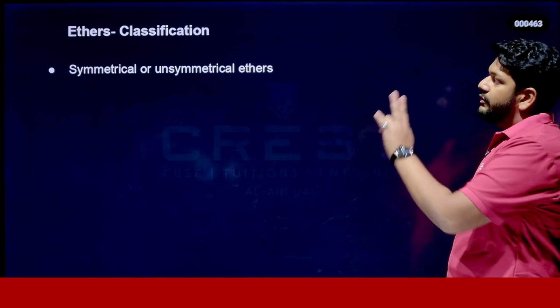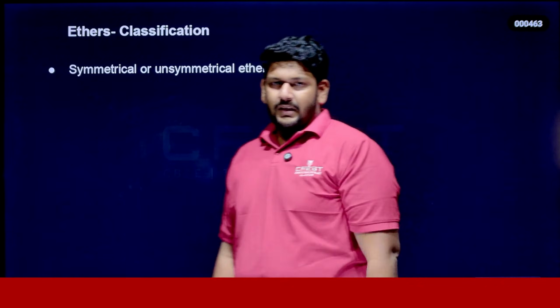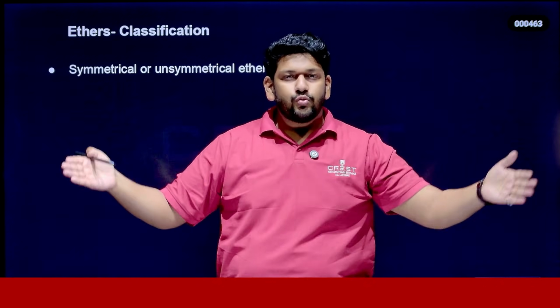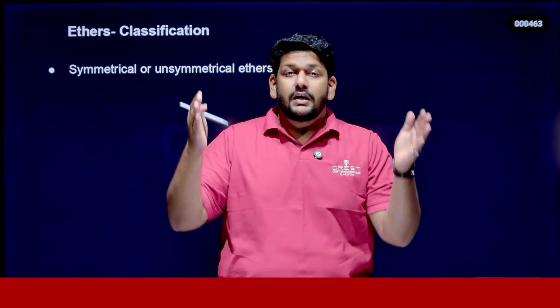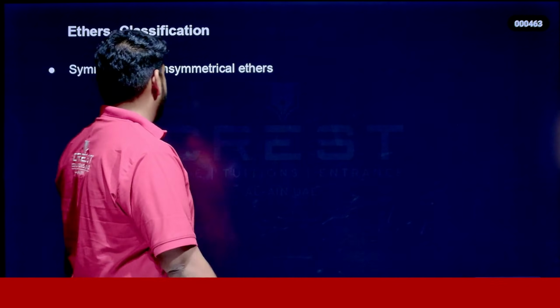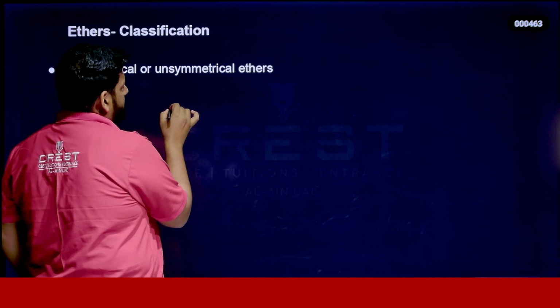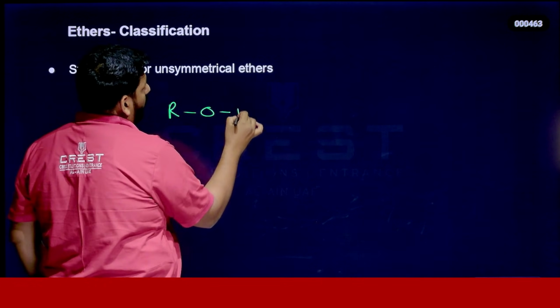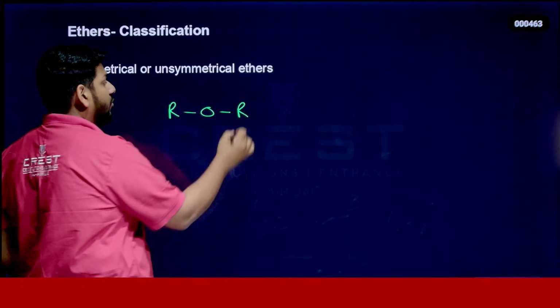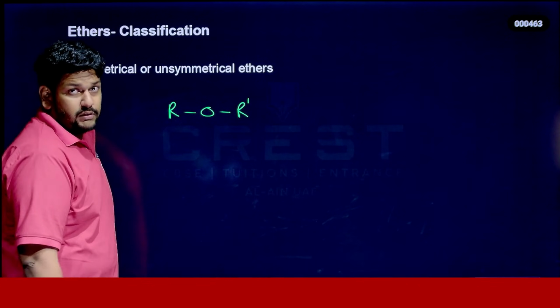Now we are going to discuss the classification of ether. Ether can be broadly classified into two: symmetric ether and unsymmetric ether. We already know the concept: ether is ROR'. I take R' to understand the difference.